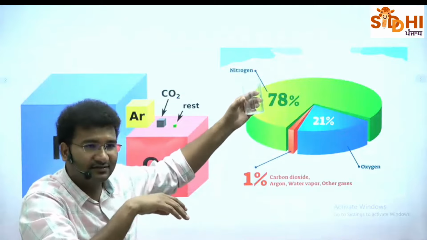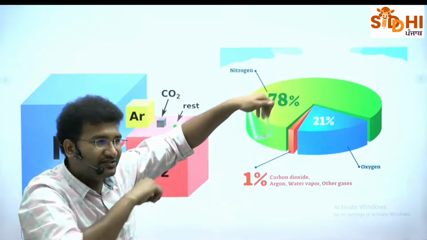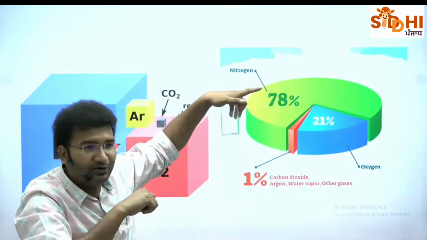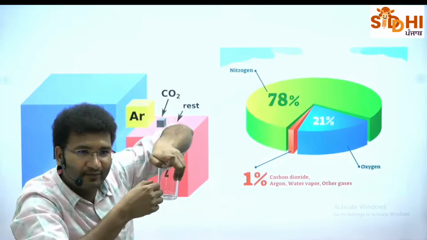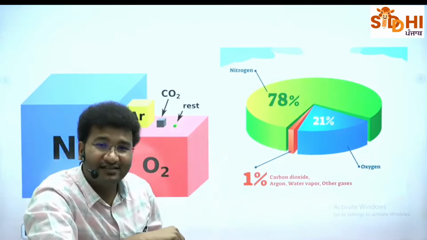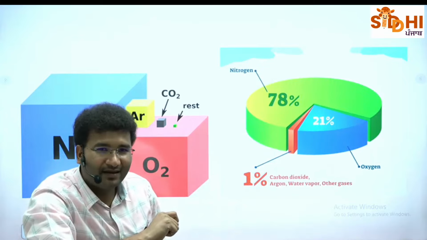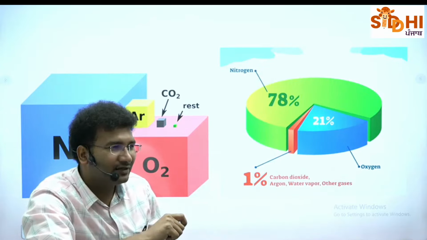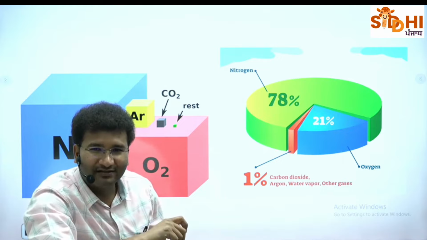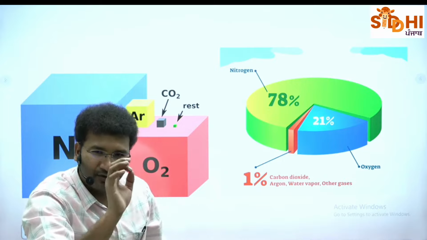In this glass, if I am closing the lid of this glass, इसमें 78% क्या है? नाइट्रोजन है. ऑक्सीजन कितने हैं? 21%. That means in this classroom there is 78% of nitrogen. ठीक है? Nitrogen as compared to oxygen is a good gas, and oxygen is considered to be a notorious gas.